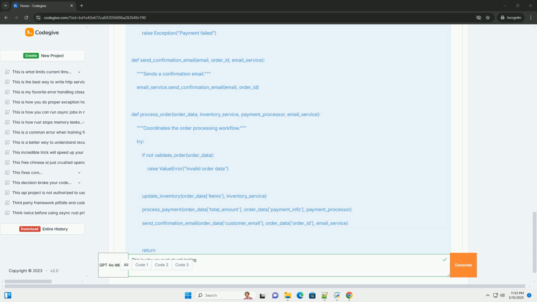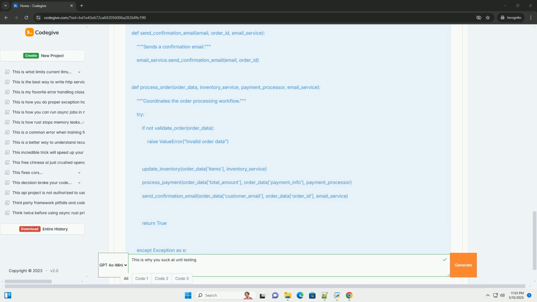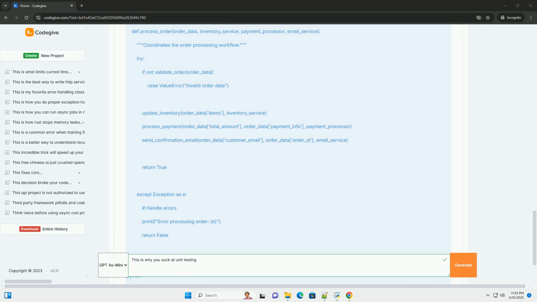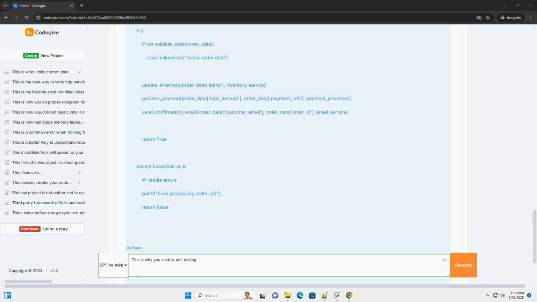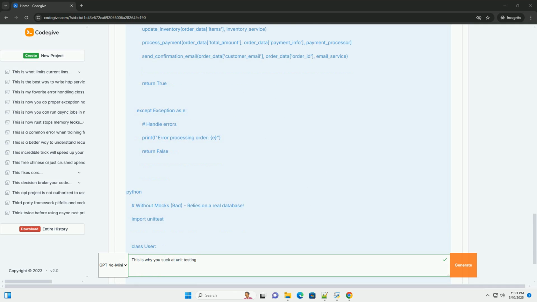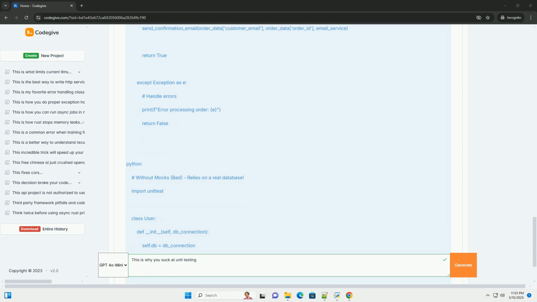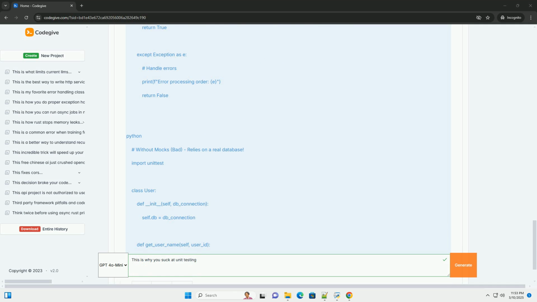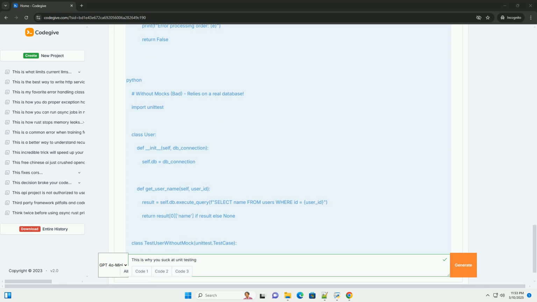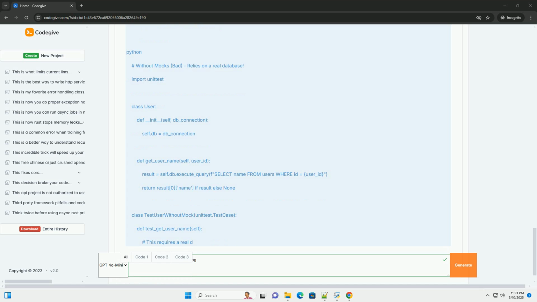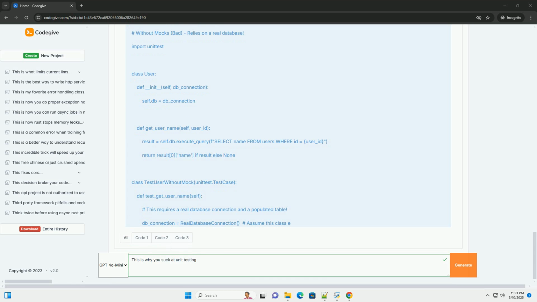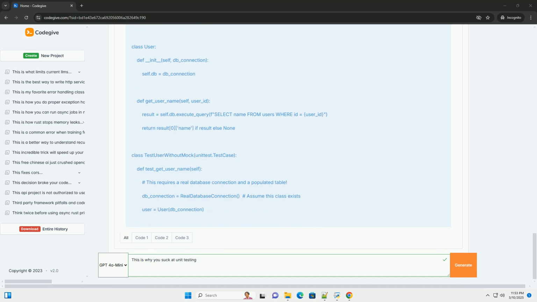Definition: a unit should be the smallest testable part of your application. Ideally, this is a single function or method within a class. Focus on single responsibility. If your function is doing too much, it's a sign that it's not a proper unit. Refactor it into smaller, more focused functions. The single responsibility principle, SRP, is key here.